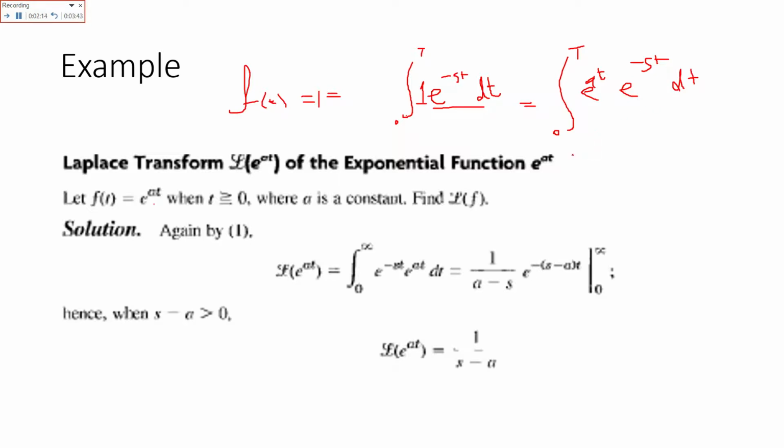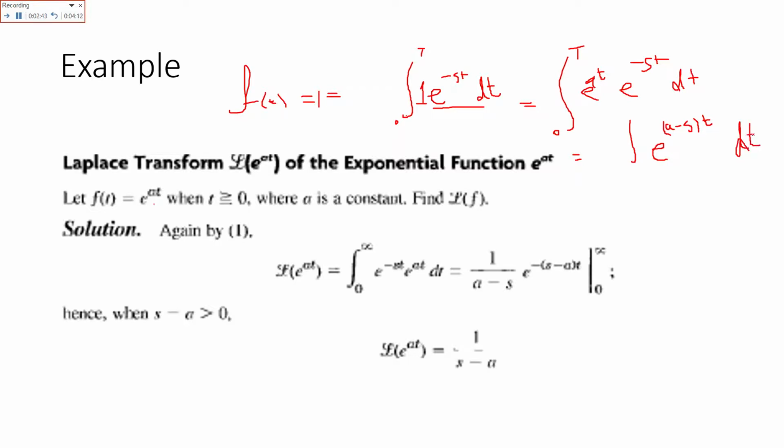Now here you can see that both are in exponent form, so we can write them as e raised to power a minus s of t dt.